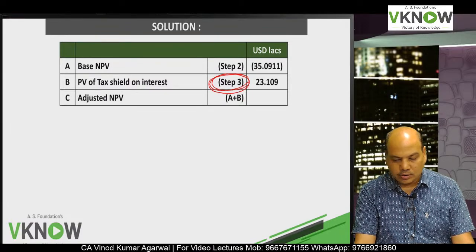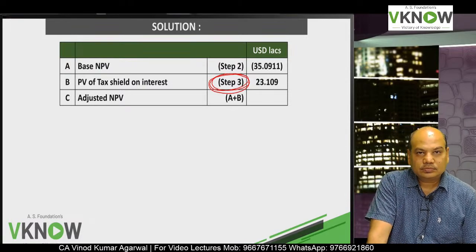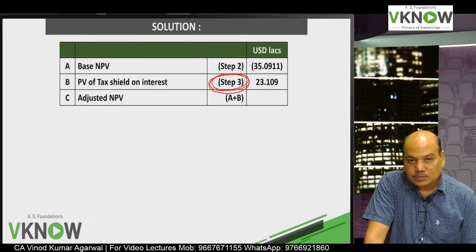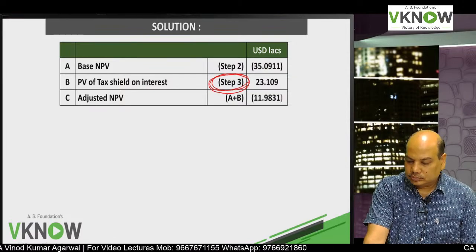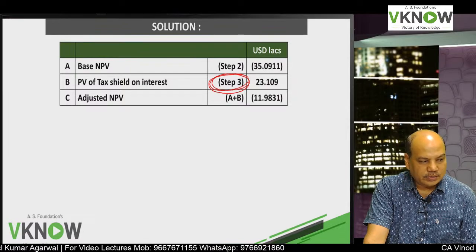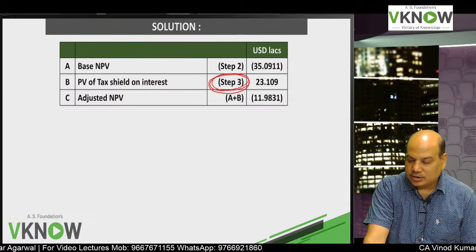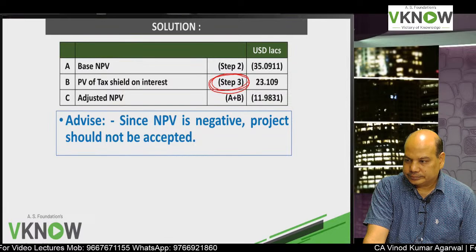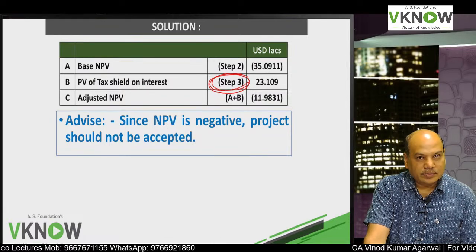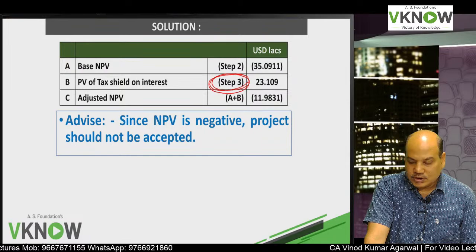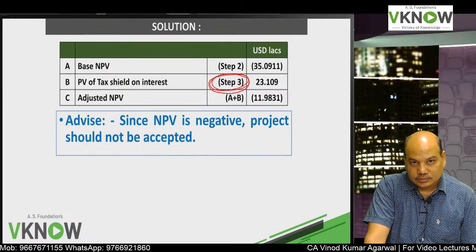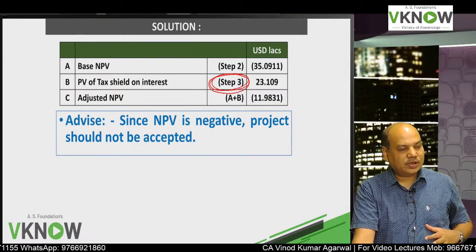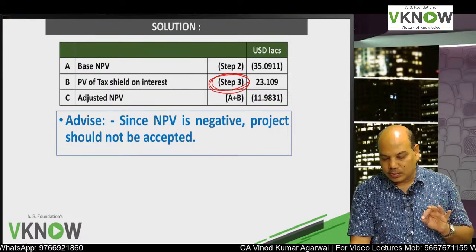Now you tell me the total. So what will be adjusted NPV if I only consider the PV of tax shield on interest? 11.9831. Write down advice. Since NPV is negative, project should not be accepted.